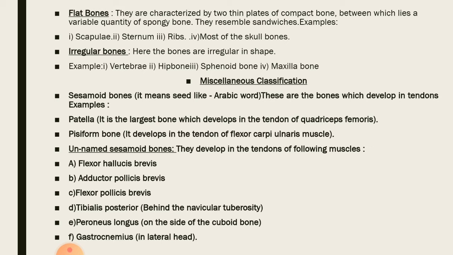These include the flexor hallucis brevis, adductor pollicis brevis, which is the muscle tendon of your thumb. Flexor pollicis brevis, this is also the flexor muscle of your thumb. Tibialis posterior, behind the navicular tuberosity. Peroneus longus, on the side of the cuboid bone, which is the muscle of your foot. Gastrocnemius, we know this muscle.